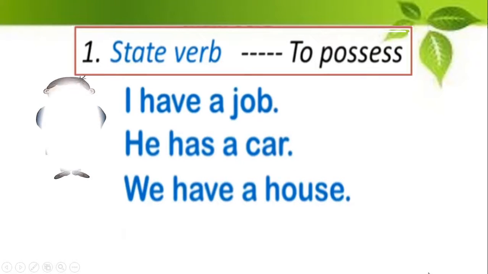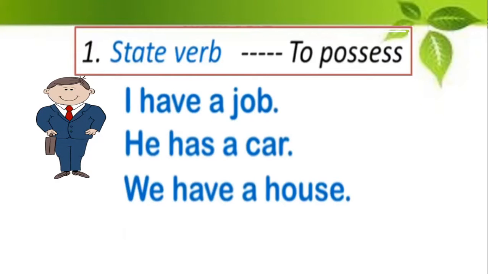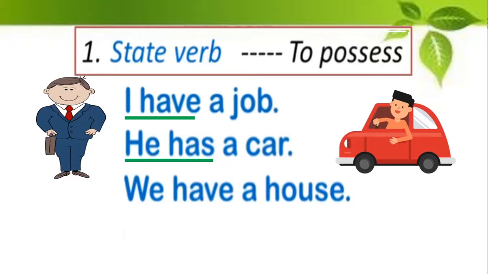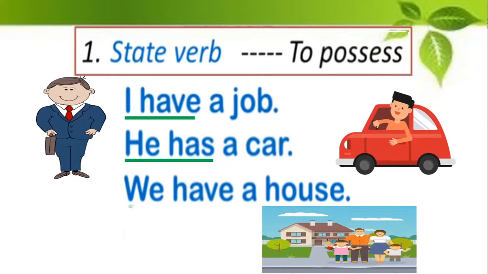So, "I have a job." See, I'm going to office and I have a job. So when it is I, we say have. "He has a car." You're talking about someone else. He has a car. You don't say "he have a car." "We have a house."